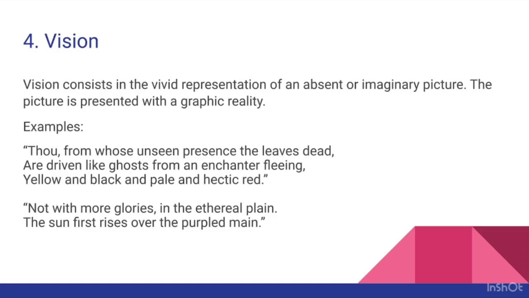Next example is: Not with more glories, in the ethereal plain, the sun first rises over the purpled main. These lines are taken from The Rape of the Lock, and the poet here describes the sun rising over the purpled main, meaning bright sea. So the vivid graphic description brings to our mind the picture of the sun rising over the bright sea.